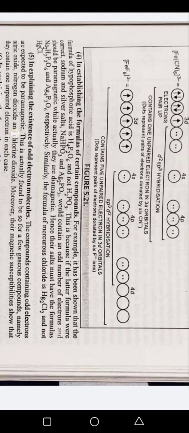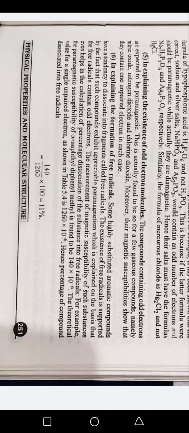Fifth, in explaining the existence of odd electron molecules. Compounds containing odd electrons are expected to be paramagnetic. This is actually found to be so for a few gaseous compounds, namely nitric oxide, nitrogen dioxide, and chlorine dioxide. Moreover, their magnetic susceptibilities show that they contain one unpaired electron in each case.